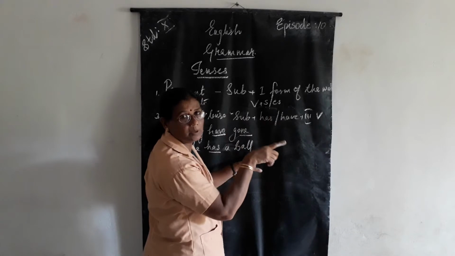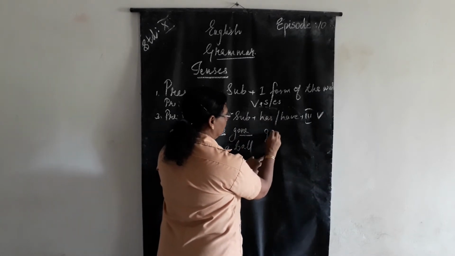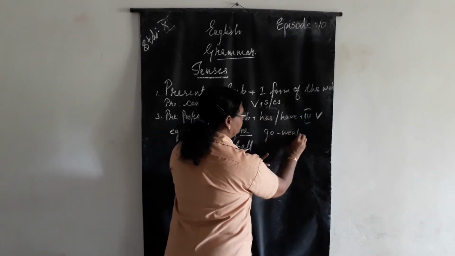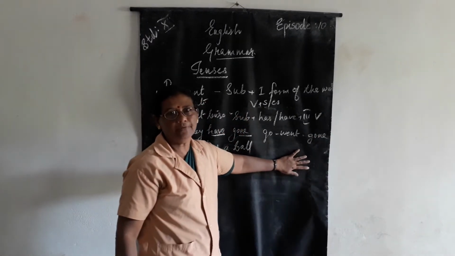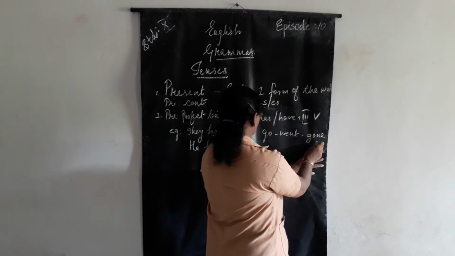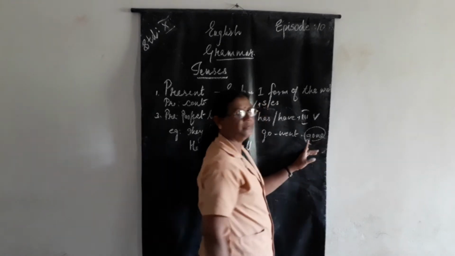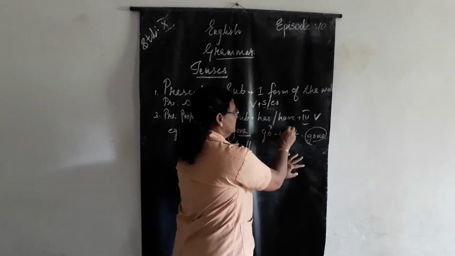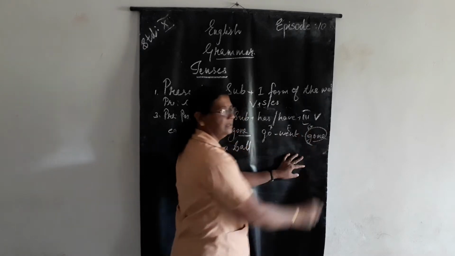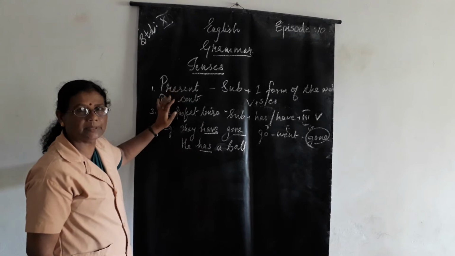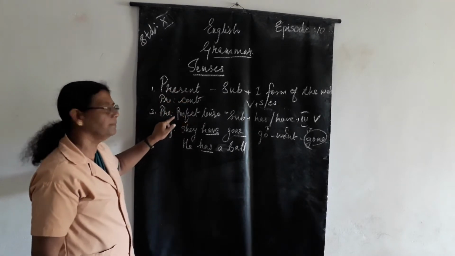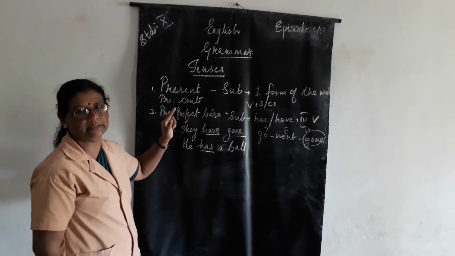So what's the first form of gone? Go, went, gone. These are the three forms. This is the first one, this is second, and this is the third. Understood?